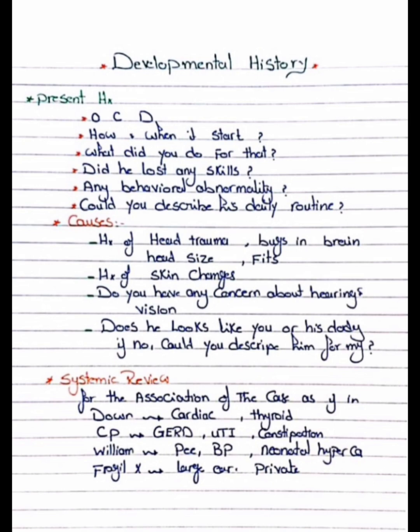Any fits, history of any skin changes? Skin stigmata are very important, mainly tuberous sclerosis, which is associated with ASD, and neurofibromatosis, we know that. So skin changes are also important. Also Sturge-Weber syndrome comes in exams, that has a specific presentation of the skin.